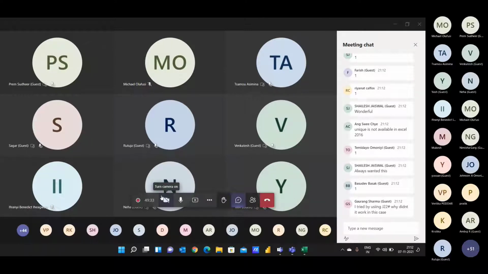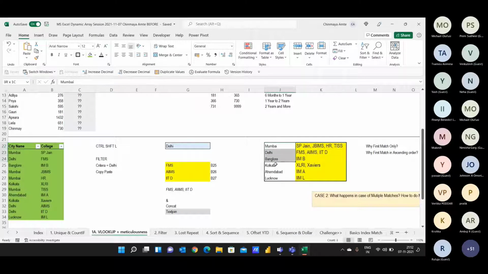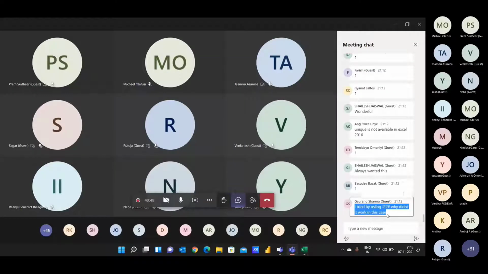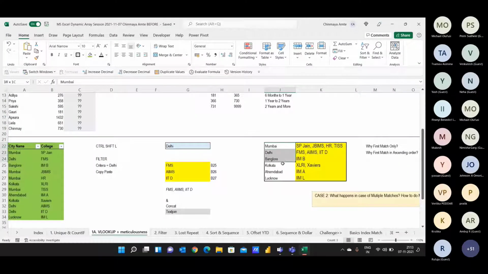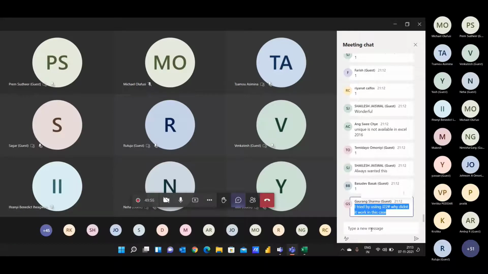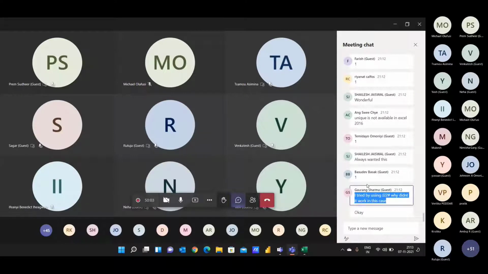Gaurang, in this case, J22 pound won't work because this dataset is not a dynamic array. There is no blue line outside the list of my names. So what you can do is create a unique list of city names by using the UNIQUE function, and then try to use the pound symbol. So that's the reason the pound symbol doesn't work here. If there is no blue line outside your array, it's not a dynamic array and your pound symbol won't work.